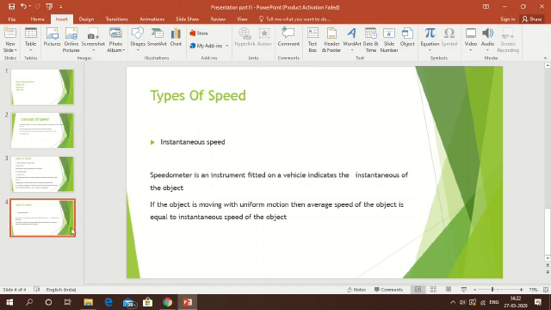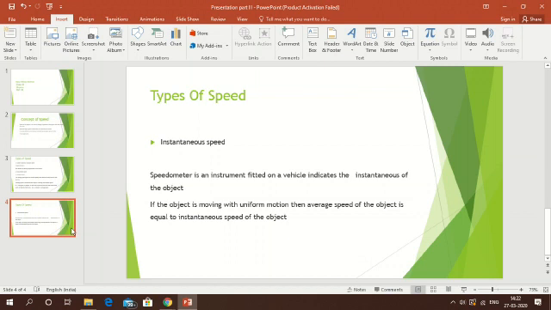Now the next one is instantaneous speed. The instantaneous speed is the speed of the object at a particular instant of time during the motion of the object. Means the speed at a particular time. Suppose you are going and at the same time, if you measure the speed, that is called instantaneous speed.